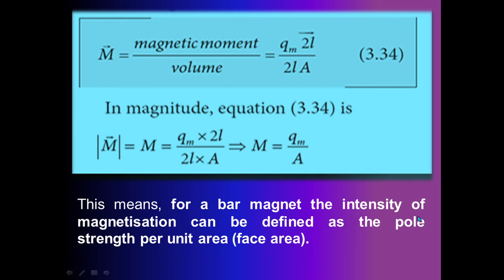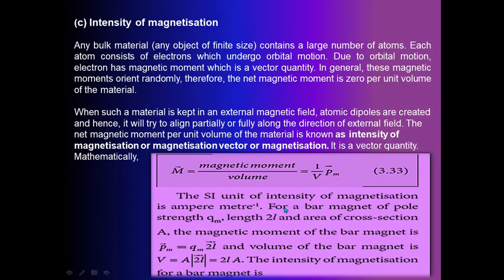For a bar magnet, the intensity of magnetization can be defined as the pole strength per unit area. So once again, when such a material is kept in an external magnetic field, atomic dipoles are created and hence it will try to align partially or fully along the direction of the external field.